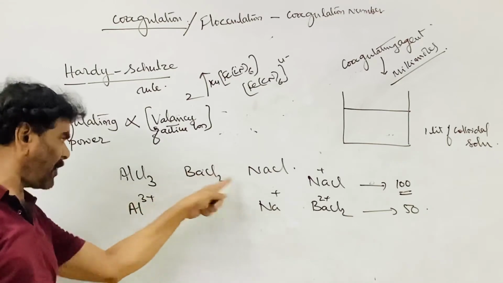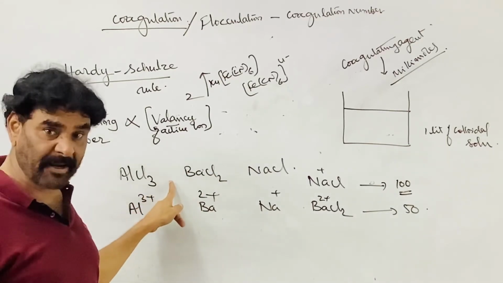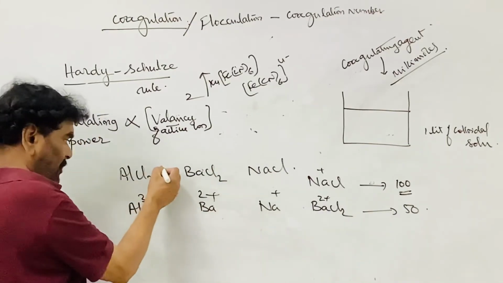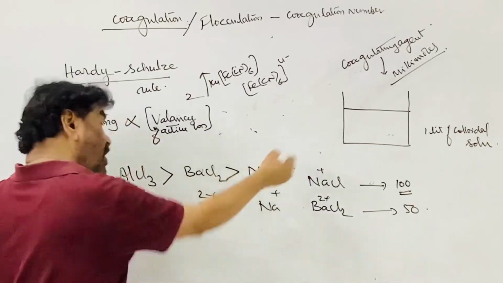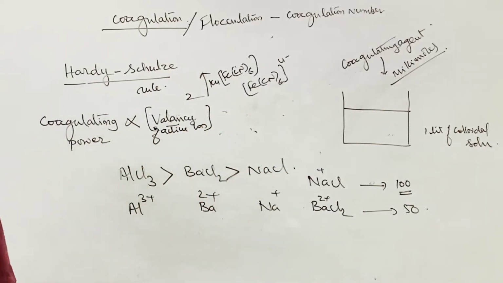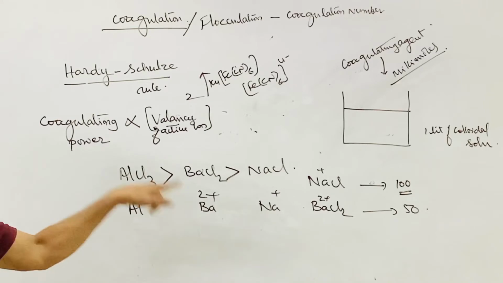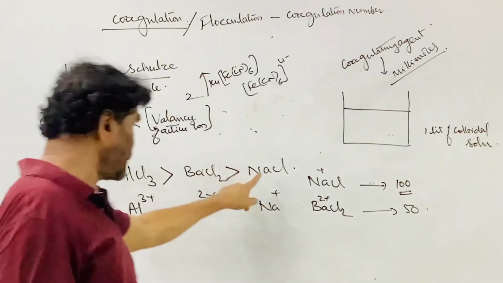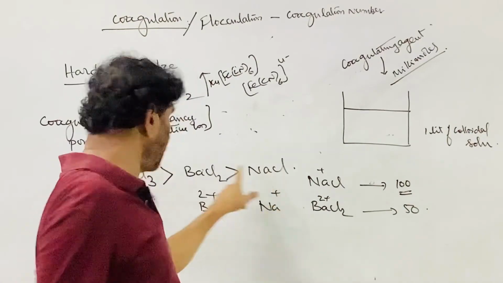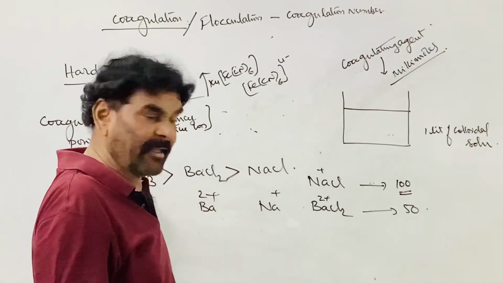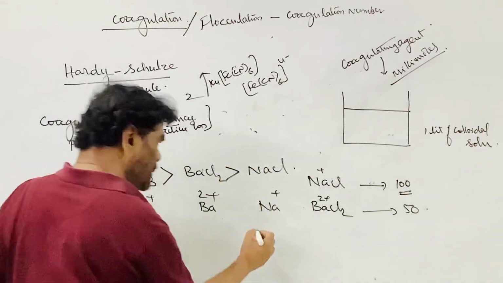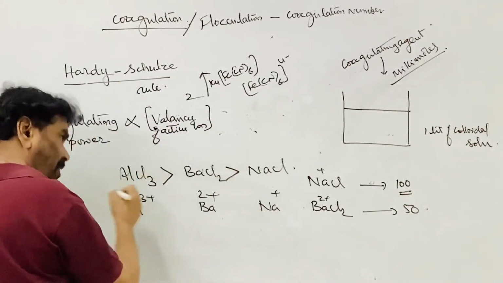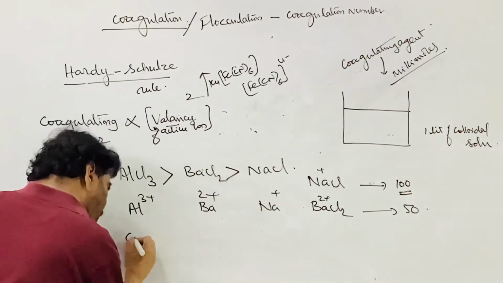The coagulating power of this is more compared to this. Coagulating power is more, but coagulation value is considered. Millimoles are required. This is more millimoles required; this is less millimoles required. Therefore, then what happens? The coagulation power is this, and the coagulation value